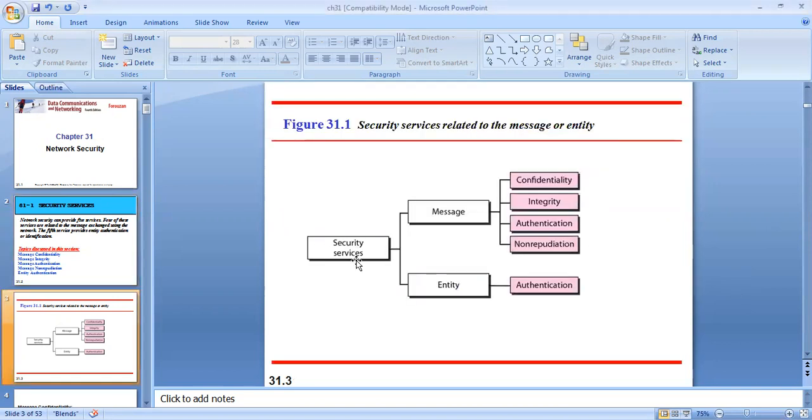So security services are divided into two categories. One is message and one is the entity. The message services are grouped as confidentiality, integrity, authentication, and non-repudiation. These are related to the message, and the last one is authentication, that comes under the category of entity. Next we'll take up the services one by one.